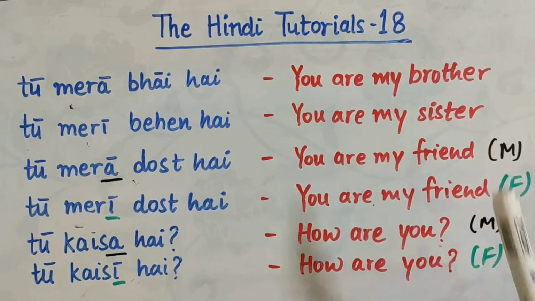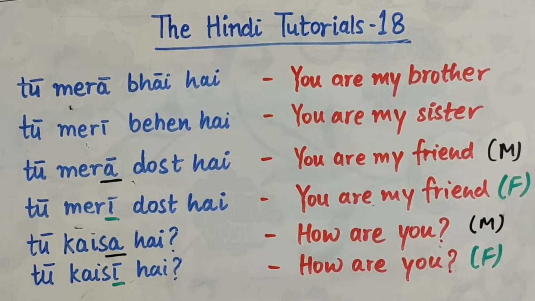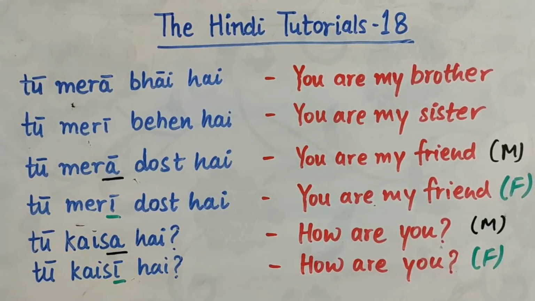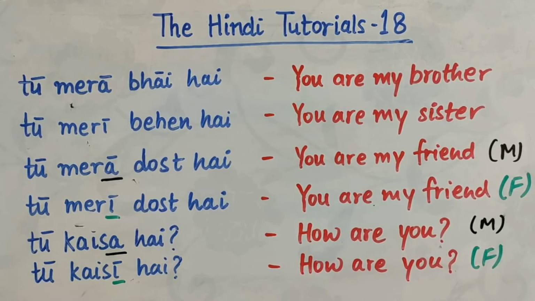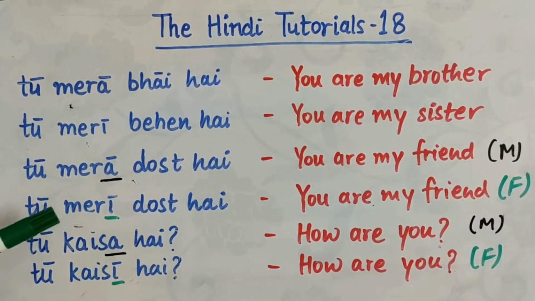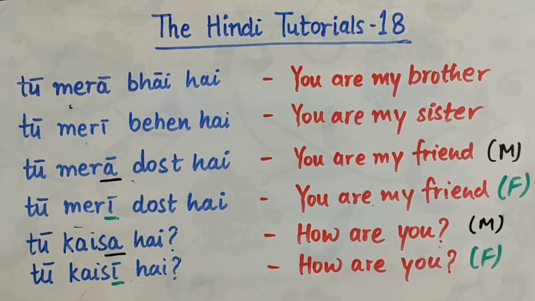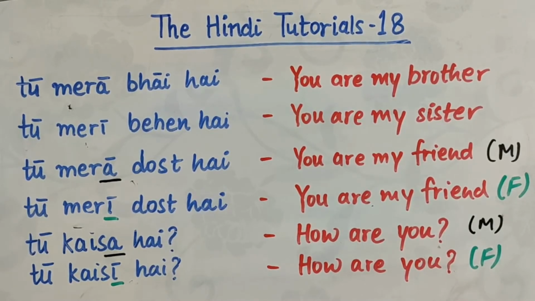You are my sister. Now there is a very close friend of mine with whom I hang out. I'll tell him, यार तू मेरा दोस्त है. It means the friend is a close person. Okay, you are my friend. Because I said mera, it indicates a male friend. Now if I say तू मेरी दोस्त है, it indicates towards a female friend.